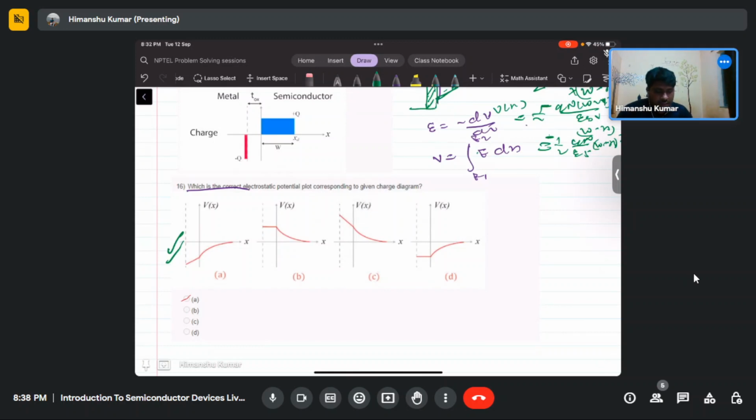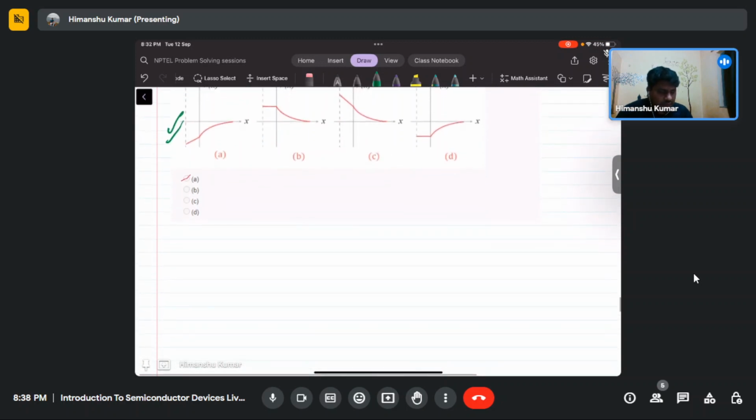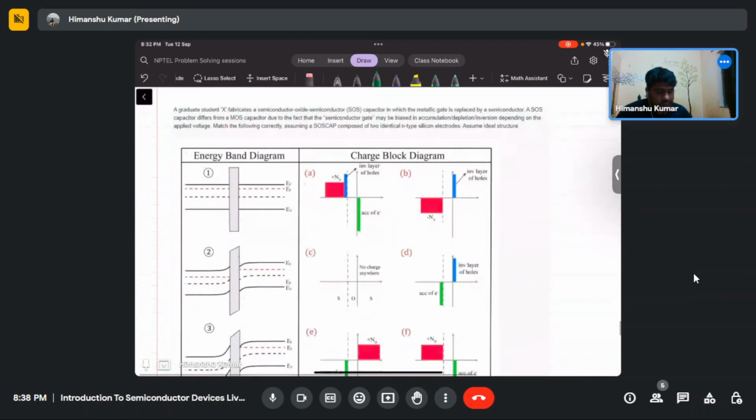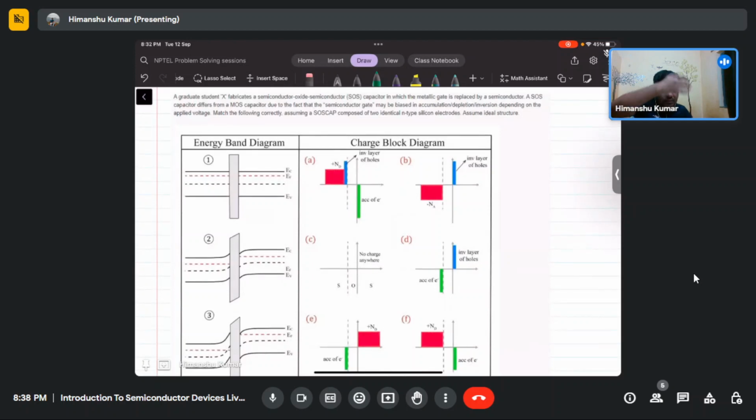Okay, so let's just move to the next problem. The problem statement is: a graduate student X fabricated a semiconductor oxide semiconductor capacitor. Please mind, this is semiconductor oxide semiconductor. This is SOS. So both sides, now the metal is not there. It is a capacitor in which the metal gate is replaced by the semiconductor.